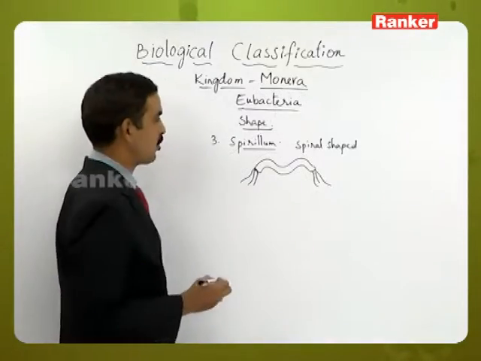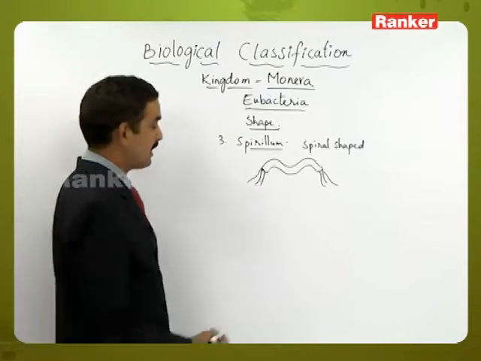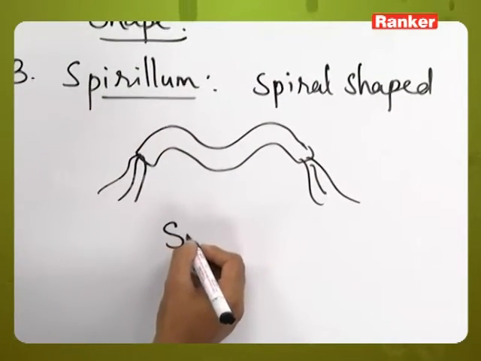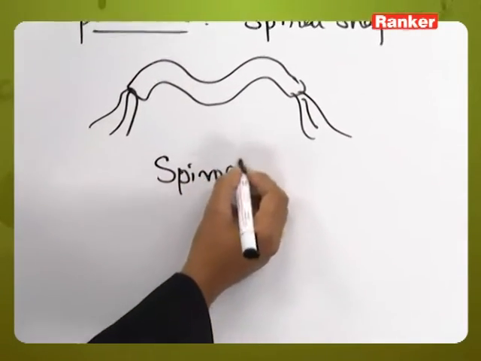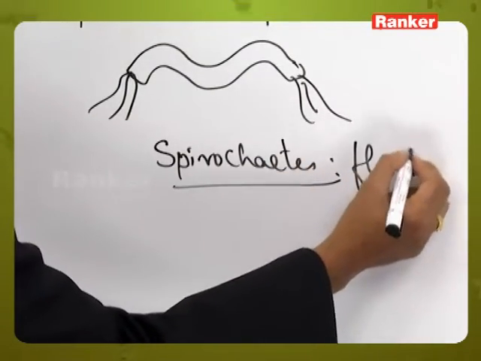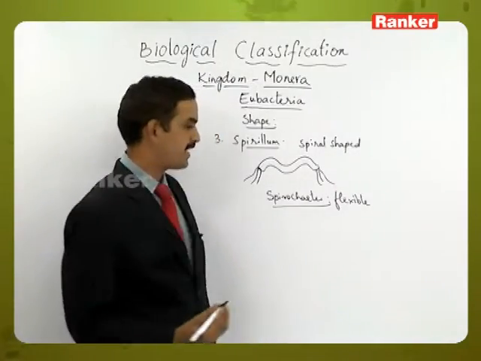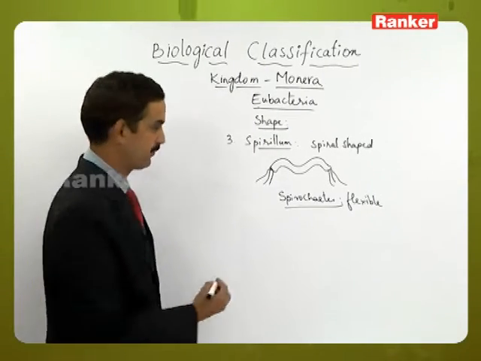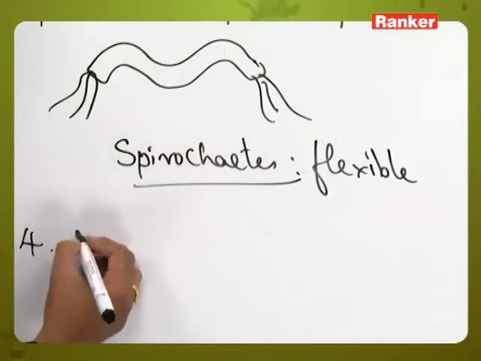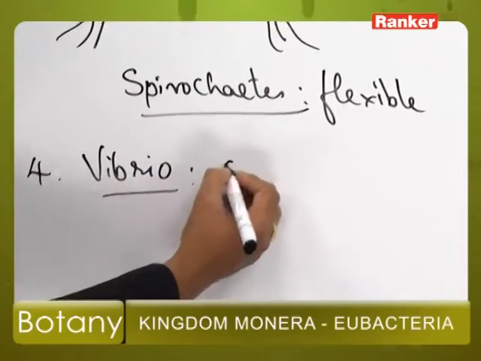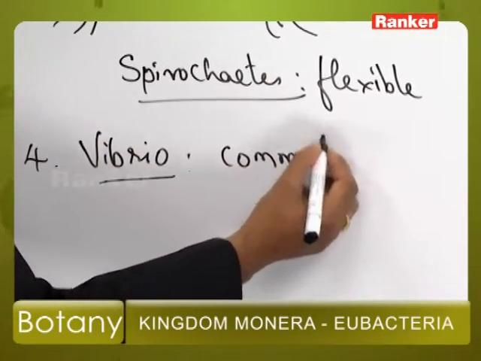This type of structure is called a spirillum, and some are called spirochetes. In this, only spirochetes are flexible. The flexible spirillum are called spirochetes. An example is Cristispira. And the fourth one is a Vibrio. Vibrio are the comma shaped bacteria.